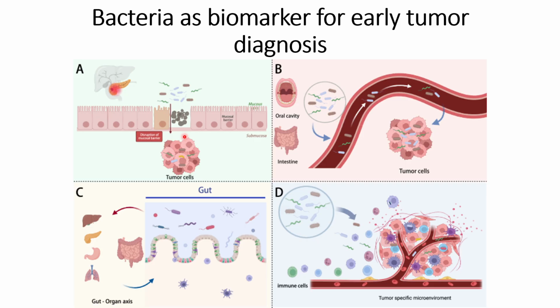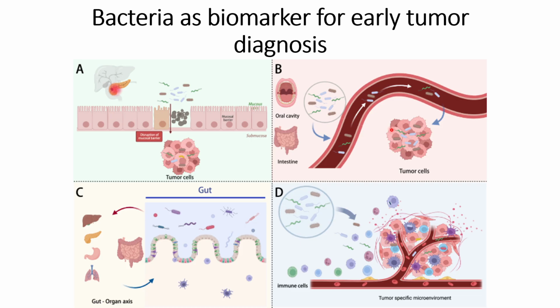And to support this point, people have seen an upregulation of ST6GALNAC1, and that will cause disruptions in these mucosal barriers. The next way is through the oral cavity or intestine, and after that the bacteria have some kind of receptors that have more specificity towards specific carbohydrate structures that are expressed on